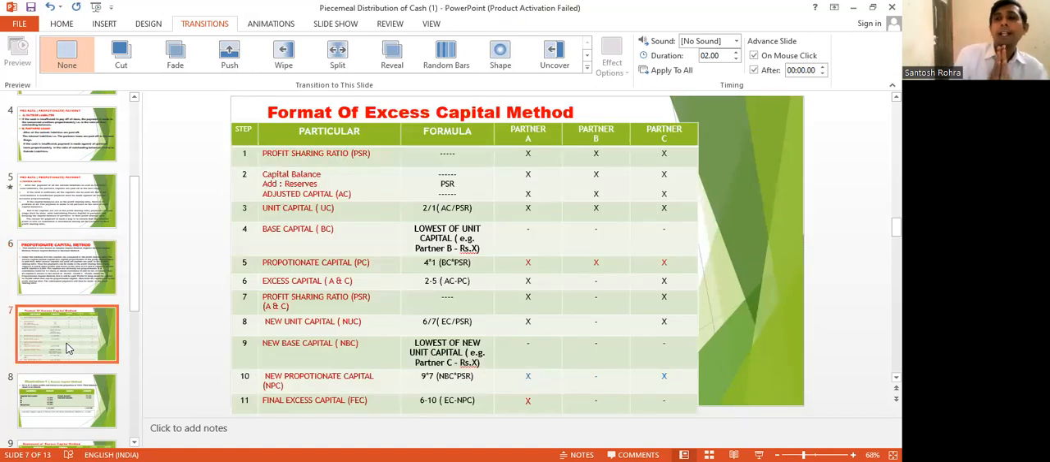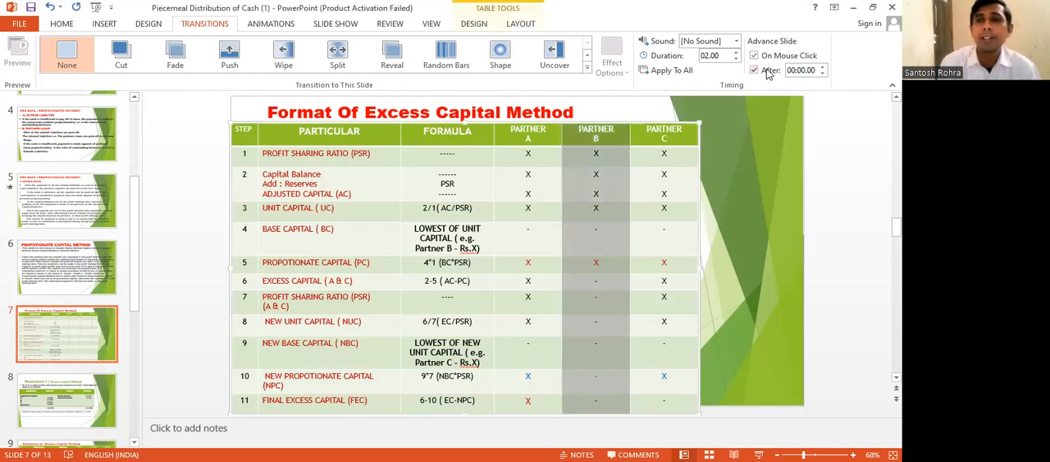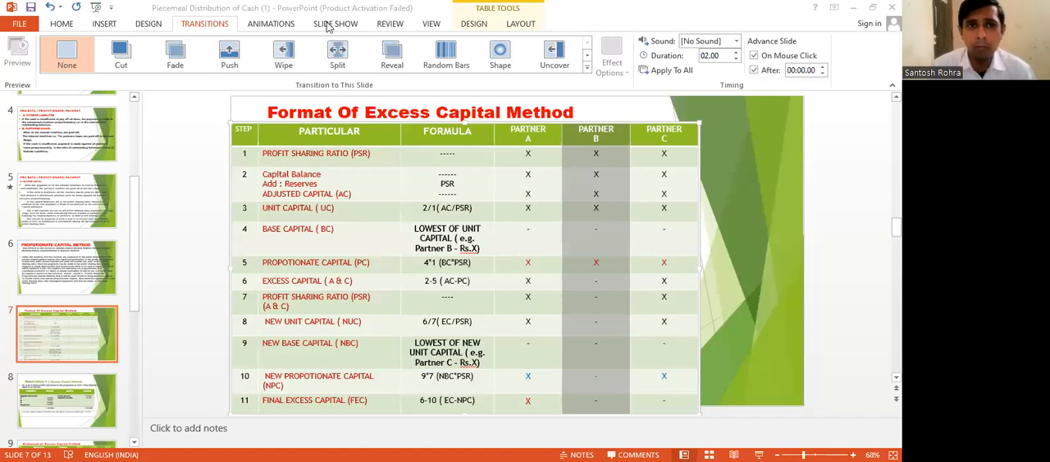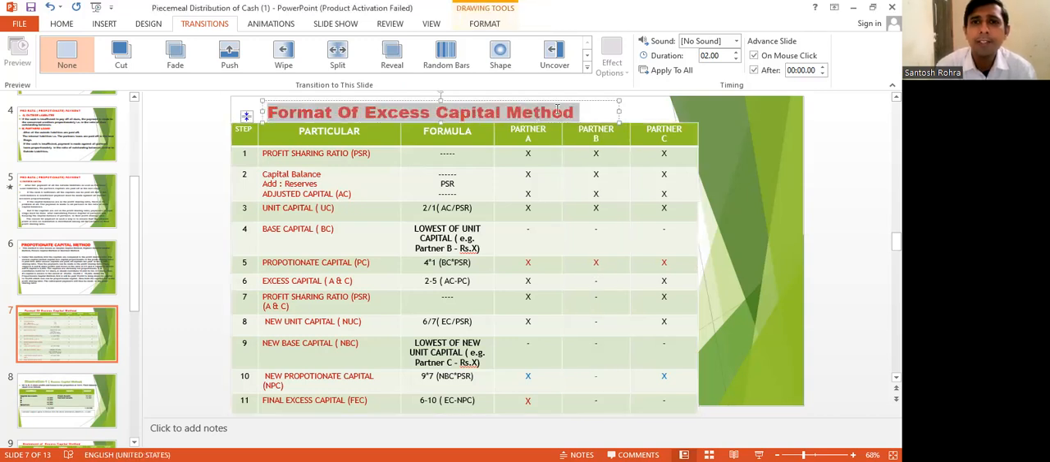Now for calculating excess capital, we have a format. We will discuss that also. The format of the excess capital method we will discuss right now. Now see the format of the excess capital method. This is a basic format to know whose capital is in excess in the partnership firm before the dissolution of